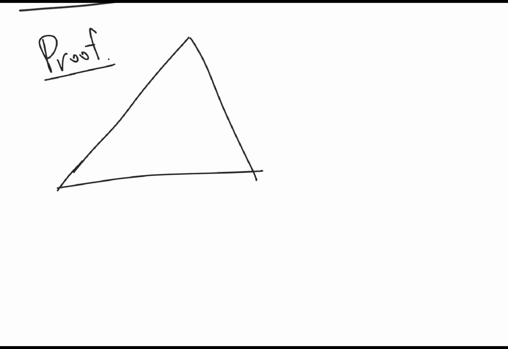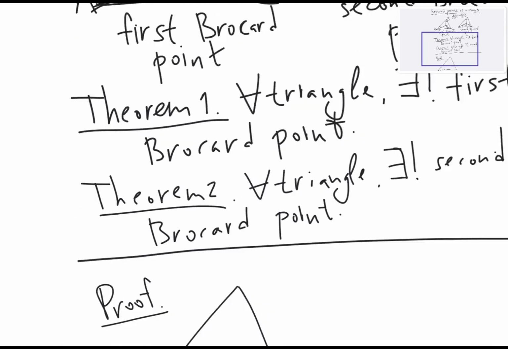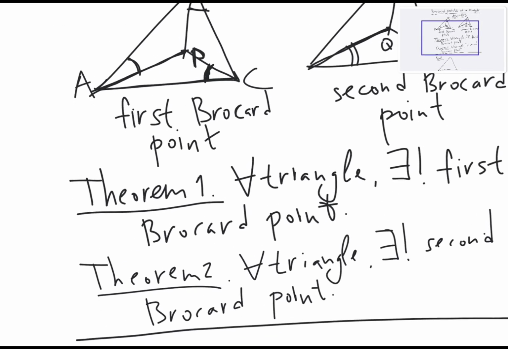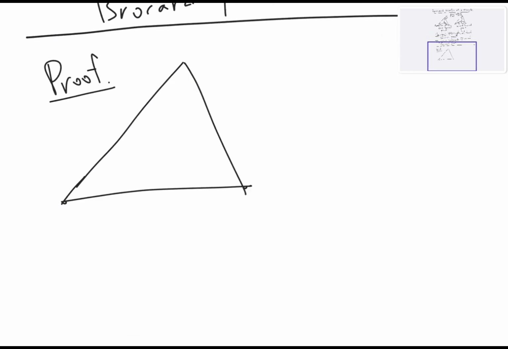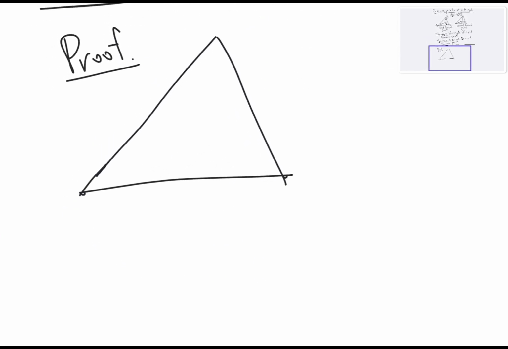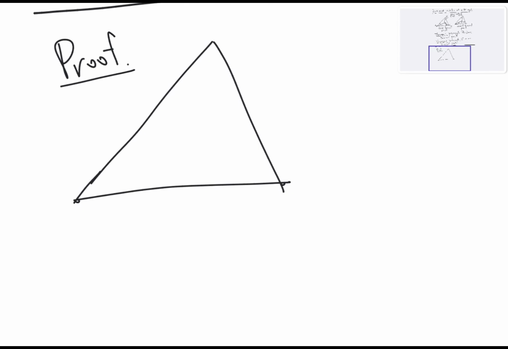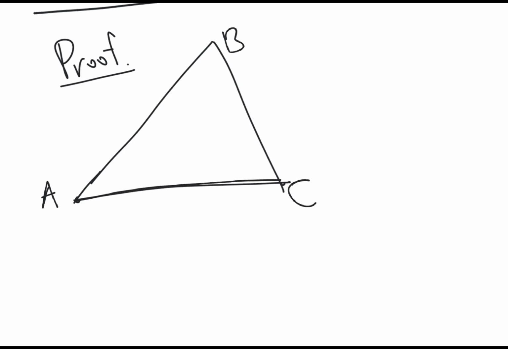We have an arbitrary triangle, so this is A, B, C. So construct the perpendicular bisector of the segment AC.